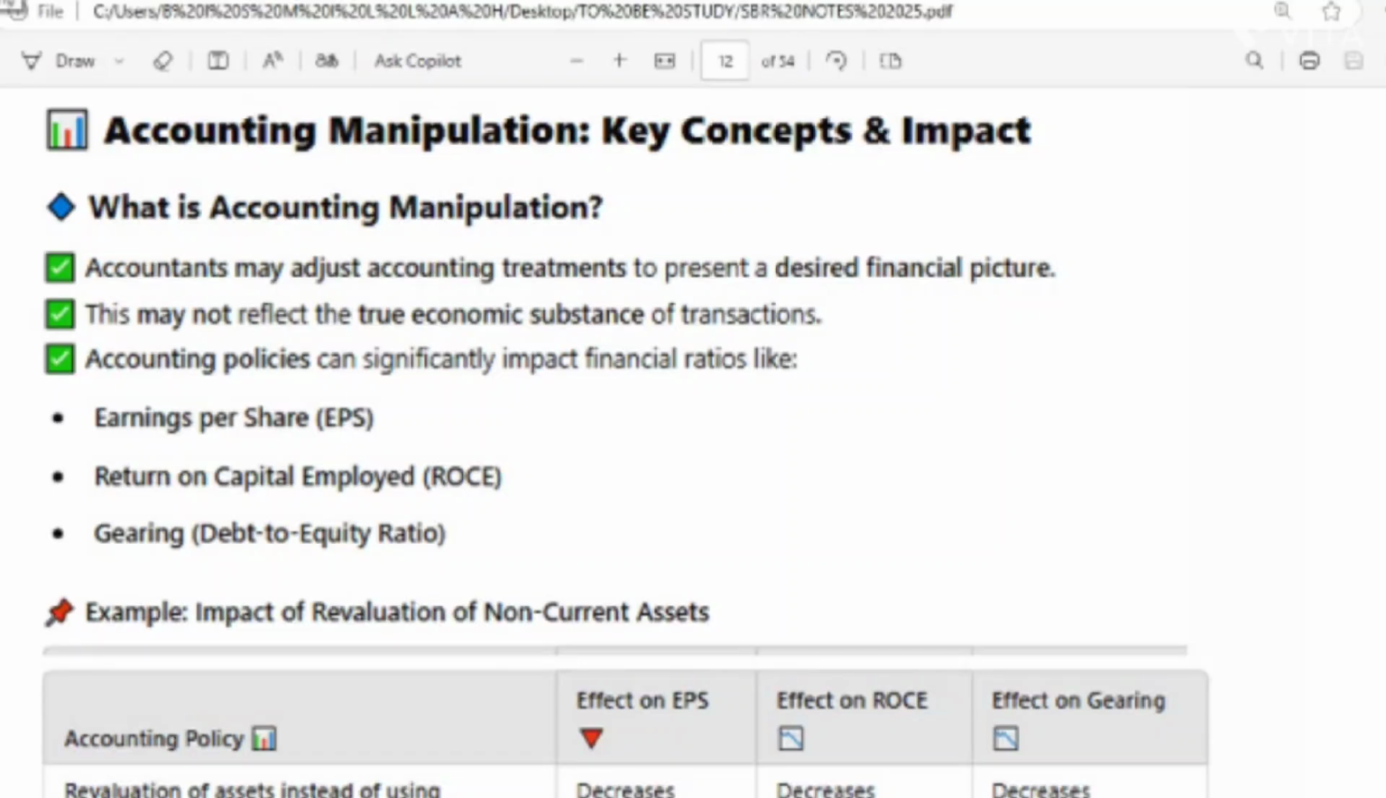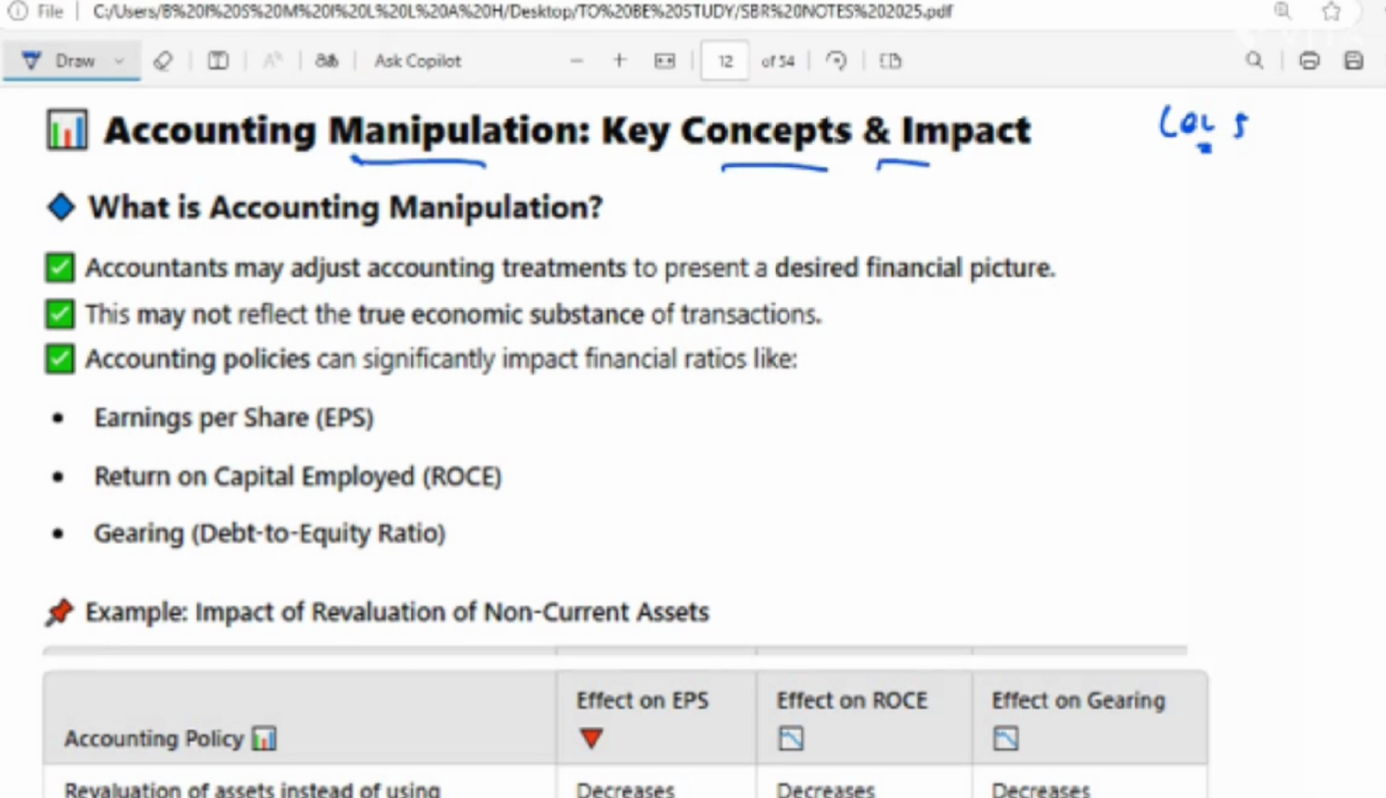Okay, guys, welcome back. Today we have to discuss, first, let me tell you that today's lecture number, definitely this is lecture number 5. And in this lecture we will discuss accounting manipulation, key concepts and impact.